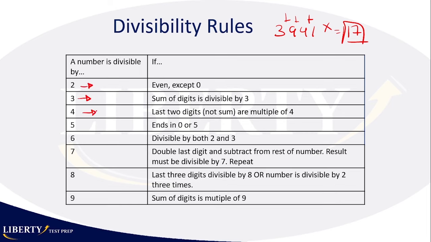Divisibility by 4. The last two digits, not the sum, are a multiple of 4. So for example, if we have 3,940, is that divisible by 4? Yes, easy, right? Because the last two digits, 40, are divisible by 4. That's the first way you can find out whether a number is divisible by 4 or not.